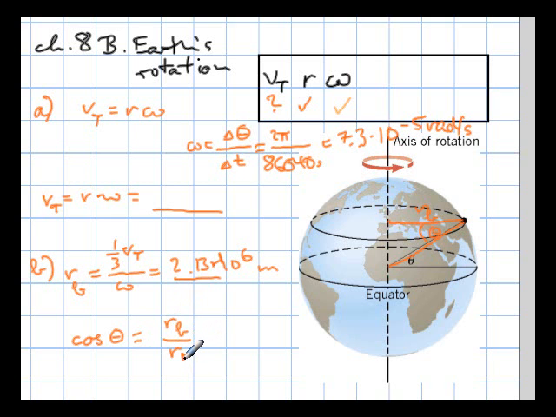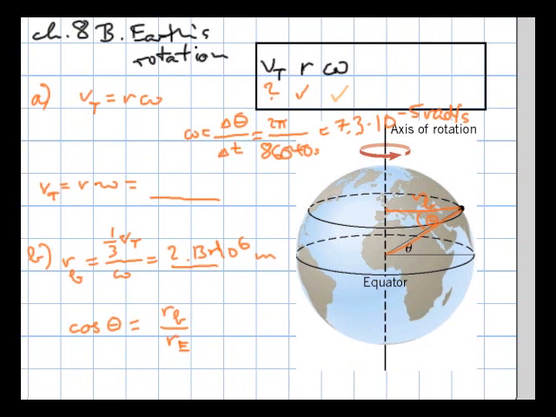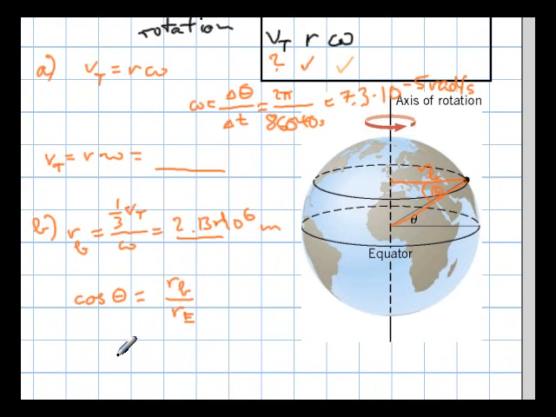So maybe I write RE here for Ecuador and the Earth, and therefore we come up with theta equals the inverse cosine of those two numbers, RB over RE.